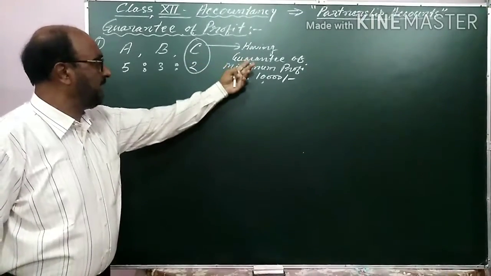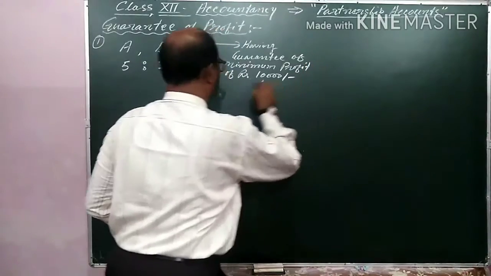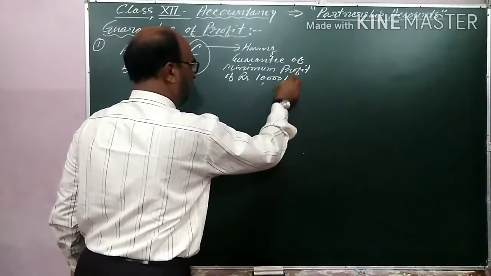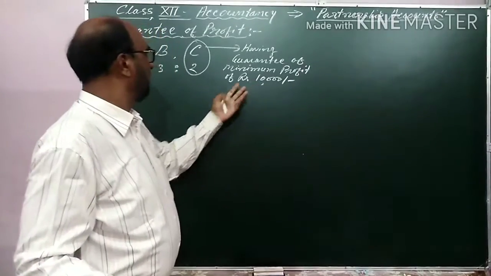C is having a guarantee of minimum profit of rupees 10,000 in any year, in any condition.